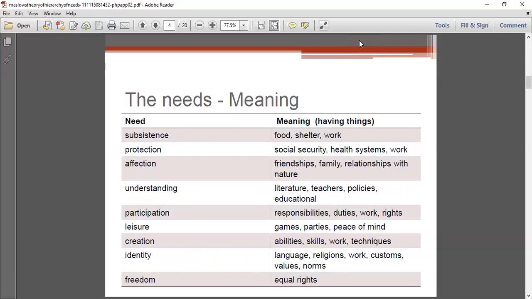What is creation? Creation is abilities, skills, work and techniques. When we have a special skill related to work, or use some techniques and abilities, and fulfill that, it is known as the need of creation. Identity means language, religion, work, customs, values and norms. And the last one is freedom, that is when everybody is enjoying equal rights; that is known as the freedom need. So these are the 10 needs according to Maslow and the meanings of each need.